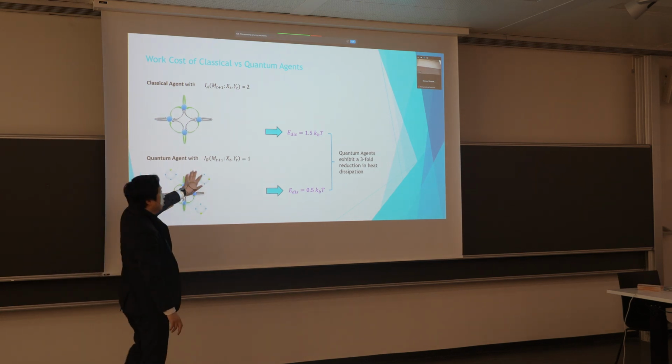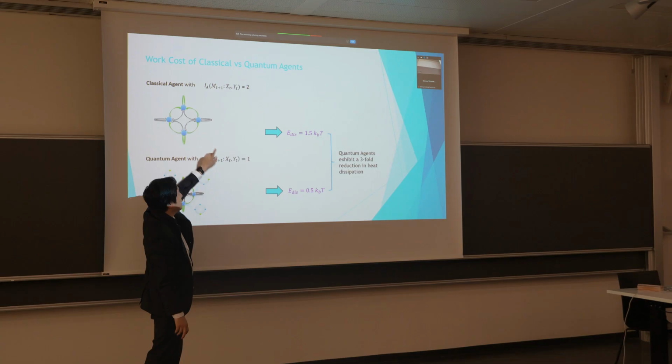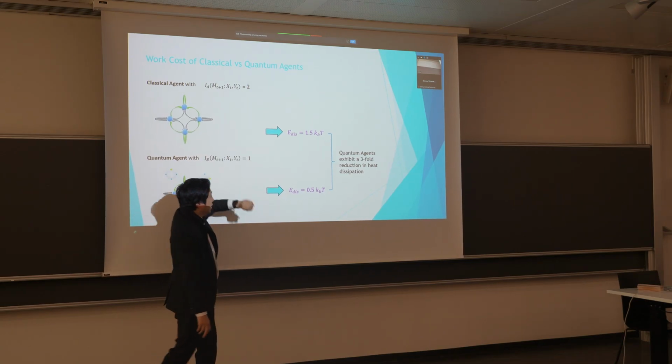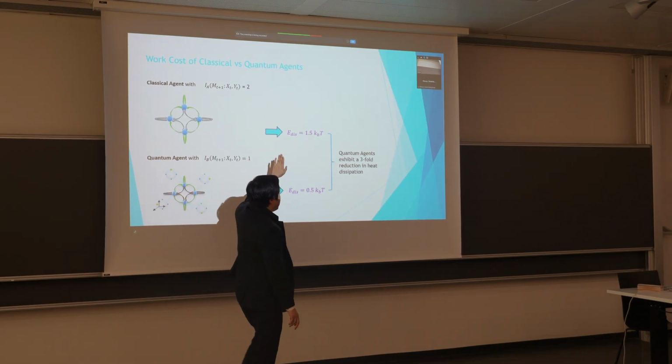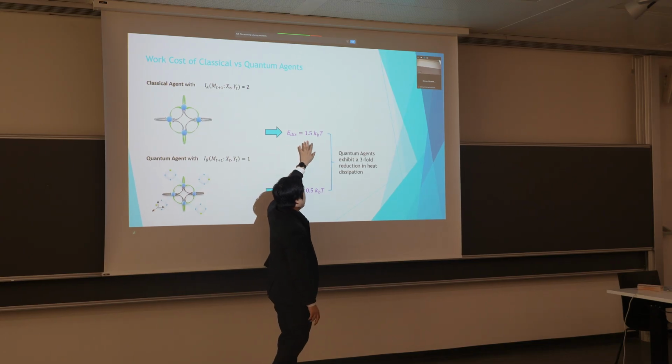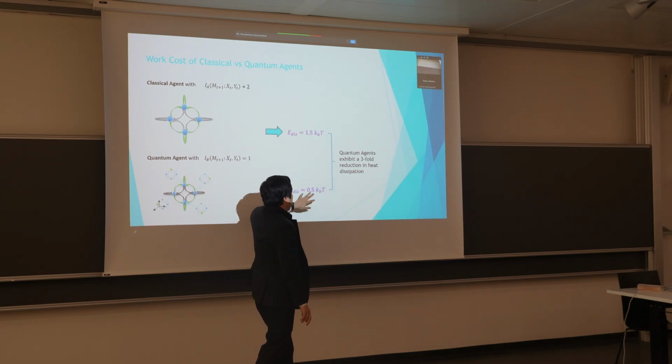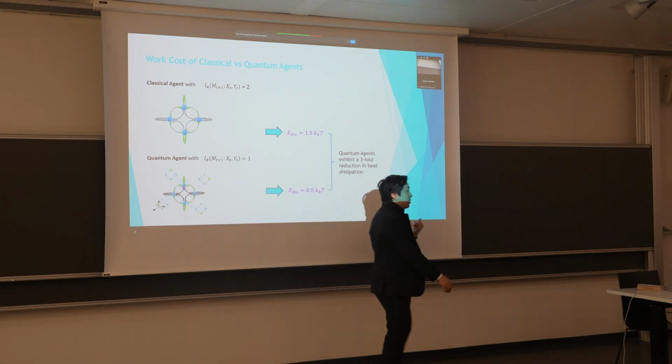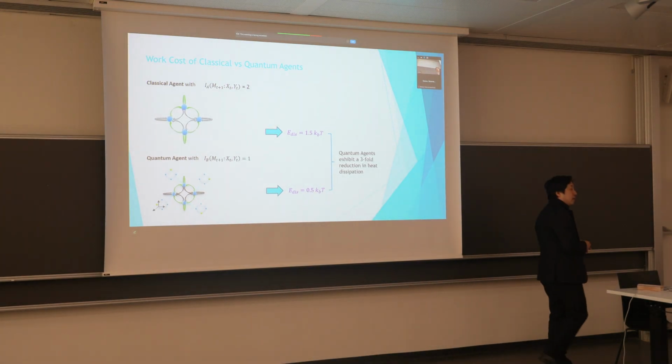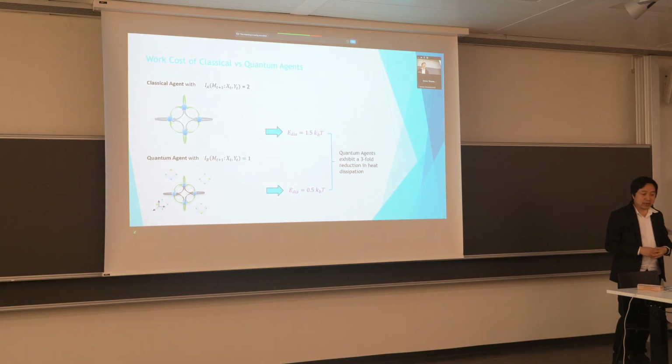And it turns out, because all the memories track the immediate past, the mutual information is exactly 2 and 1. When you work out all the details, the energy dissipation of the classical turns out to be 1.5 kBT per time step, while the quantum is 0.5. Their difference is 1, and the quantum is actually 3 times more efficient than its classical counterpart.